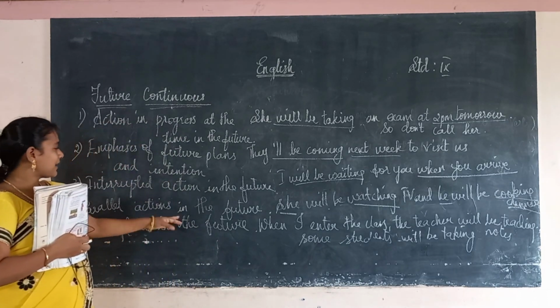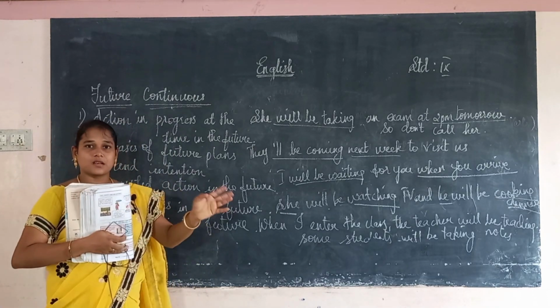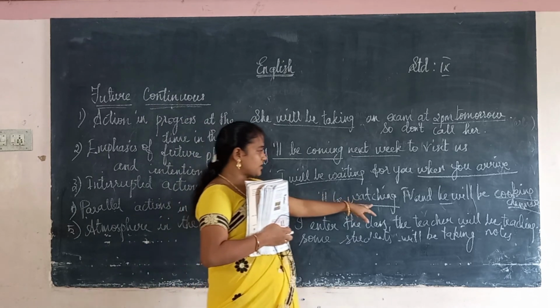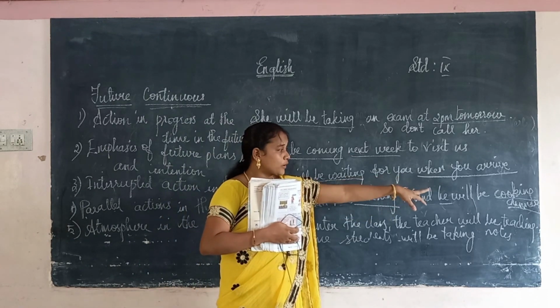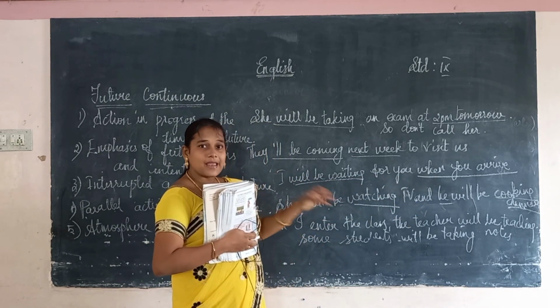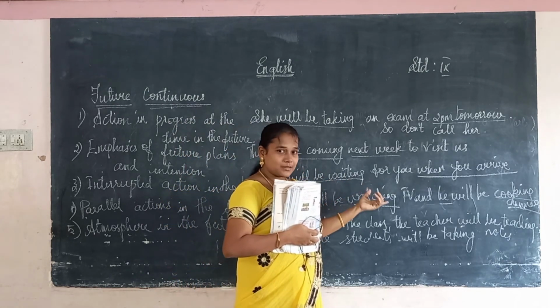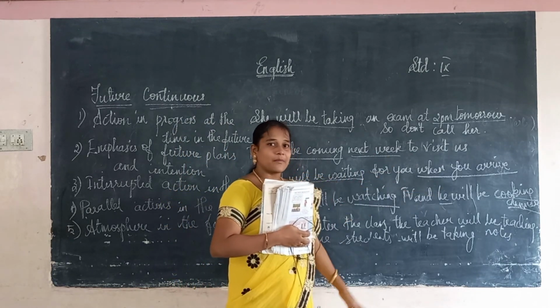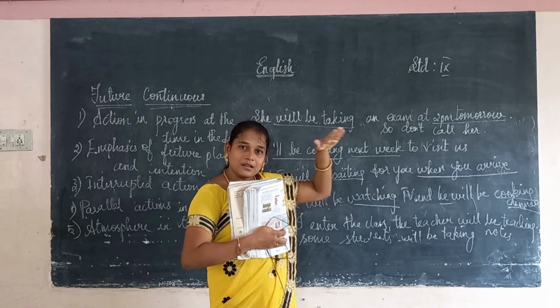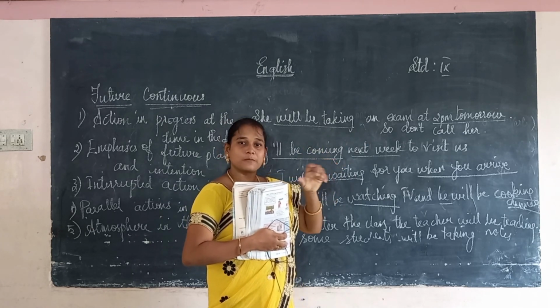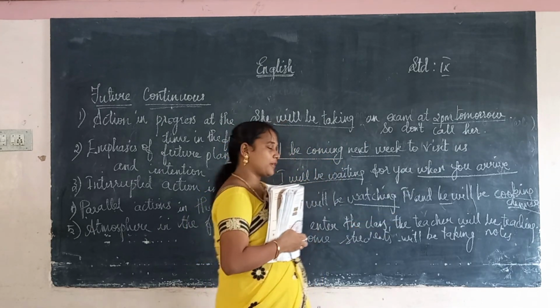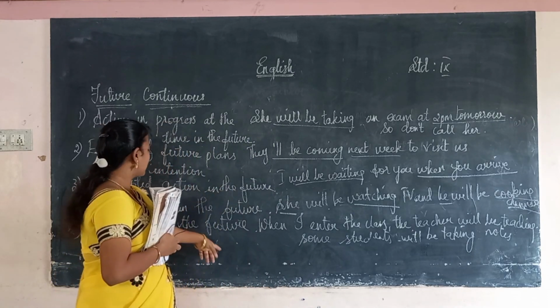Next, parallel action in the future. So two actions are going on. She will be watching TV. He will be cooking dinner. It's parallel, at the same time it's going on. While she is watching TV, what is he doing? He is cooking dinner. So this is happening in the future, but the actions take place parallelly at the same duration of time.